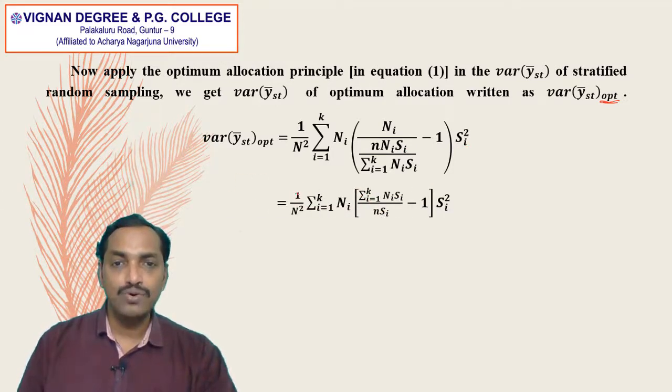That is equal to 1 by n square into summation i is equal to 1 to k capital Ni into, here capital Ni will get cancelled, so that summation i is equal to 1 to k capital Ni into Si divided by small n into Si, minus 1 into Si square.